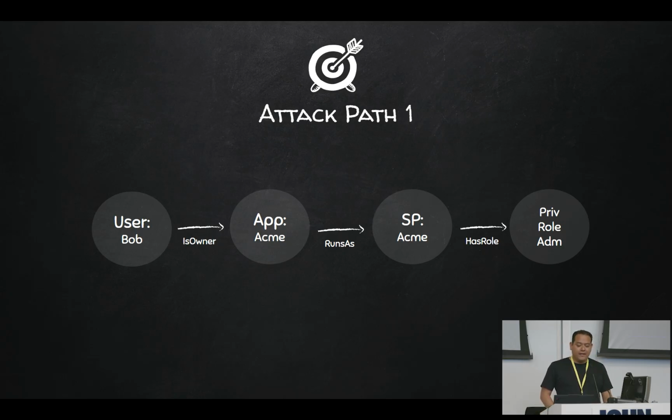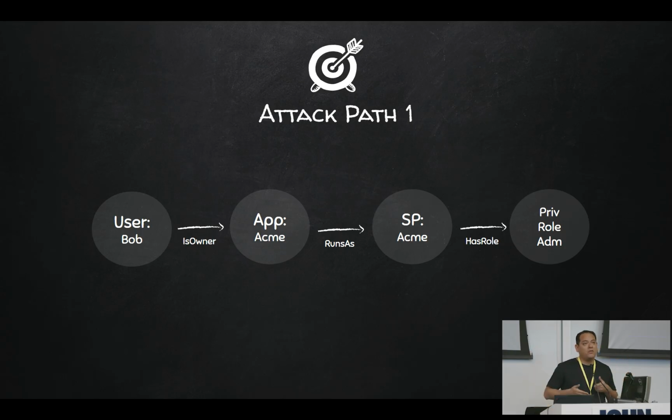This first attack path is a pretty straightforward one. We have a user Bob again. I like the name Bob, I guess. Bob is the owner of an app registration. And that's the first attack primitive. If you're an owner of an app registration, you can actually manage it. You can add credentials for that app registration. And if you're able to add credentials to it, then you can authenticate as it. So you effectively escalate in privileges to a service principal.